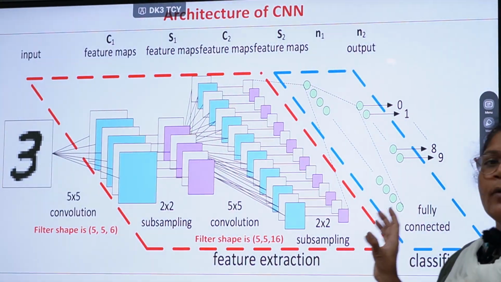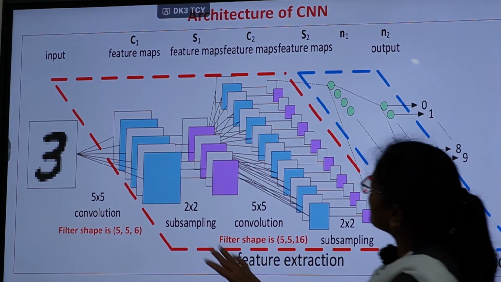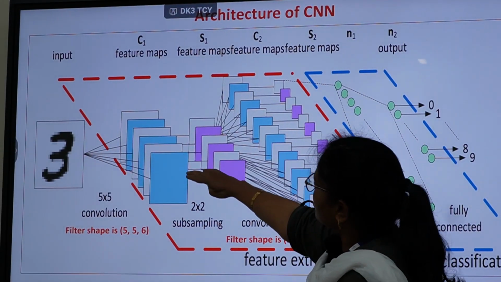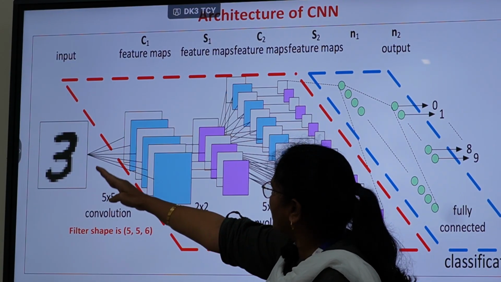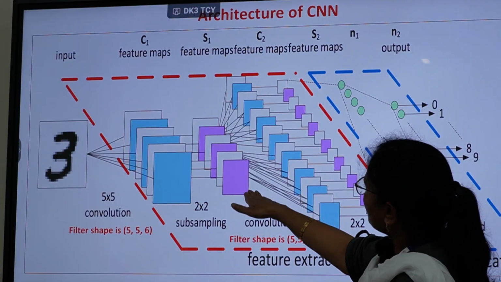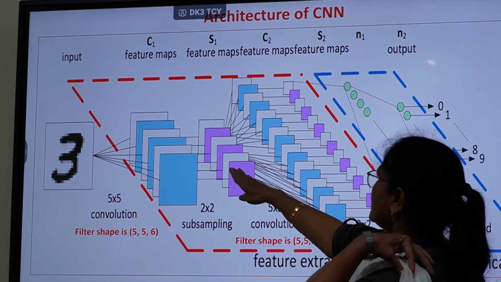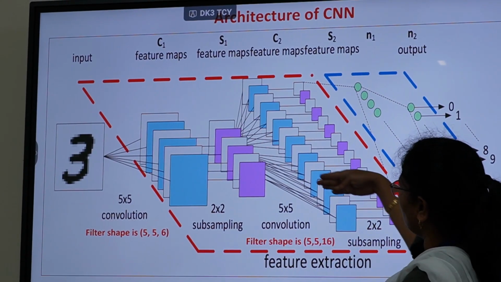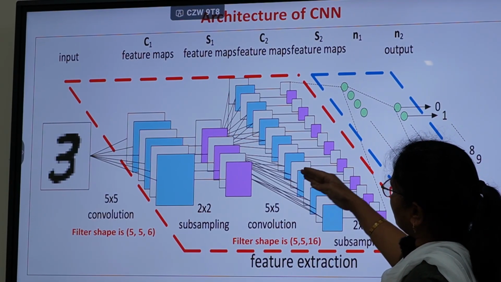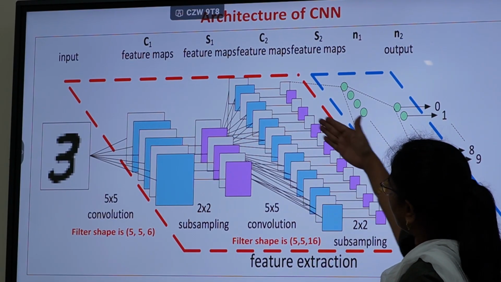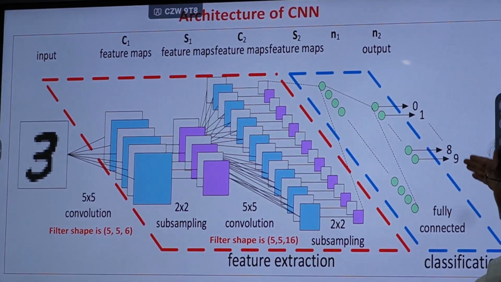If we want to visualize the architecture of CNN, this is how it looks. This is an input image. We can specify many kernels. Using those kernels, the image is convolved and then subsampled, which results in images. Those intermediate images are fed once again to the next convolution layer. There the number of filters will be more. Again, these images are convolved with those filters and subsampled, and this will repeat, and this is the fully connected layer, and this is the classification result.